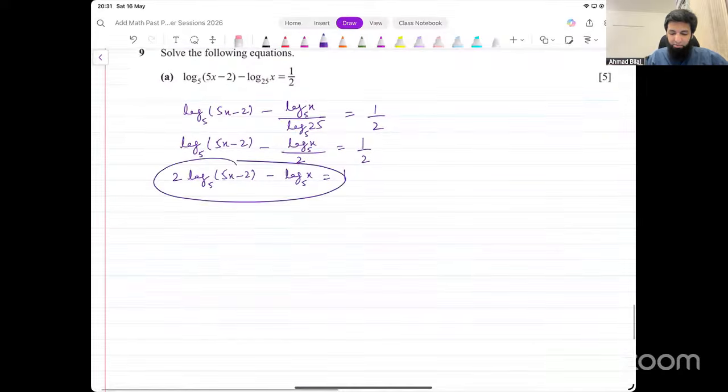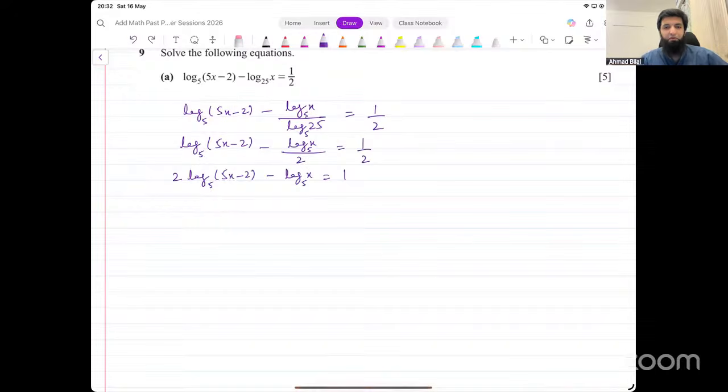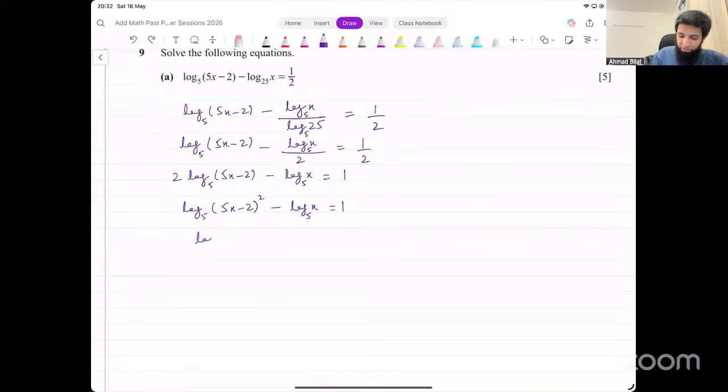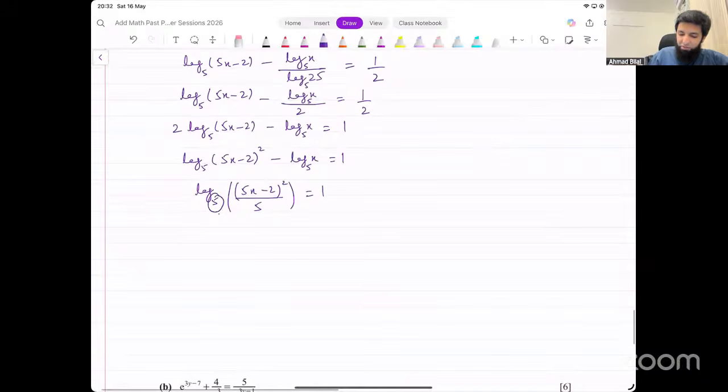Now it's the same base for both the logs. We can use division law now. But before we can use the division law, we need to get rid of that 2 outside the first log. How can we do that? We can take that 2 to the power. So it becomes log of 5x minus 2 power 2 base 5 minus log of x base 5, that equals 1. There's a minus outside log. Using division law, it will become 5x minus 2 whole squared divided by x, base 5. Now this 5 goes to the other side, becomes the base of 1 in the power form.